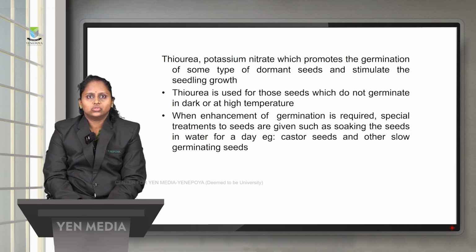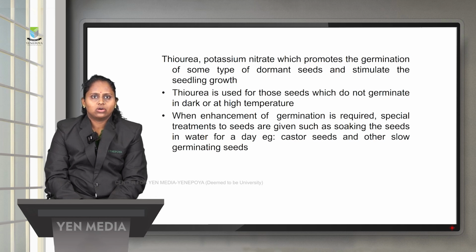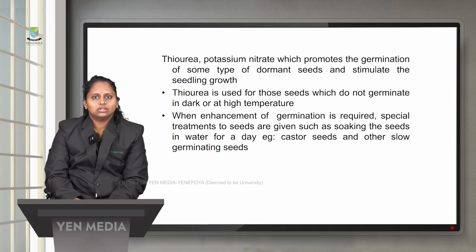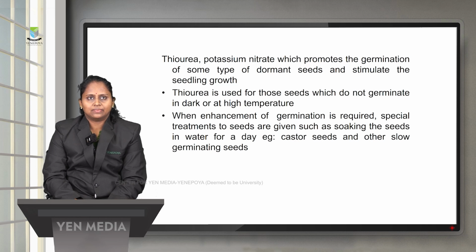So thiourea is usually used for the seeds which do not germinate in dark or at a high temperature. When enhancement of germination is required, treatments are given to the seeds, such as soaking the seeds in water for a day. An example is the castor seeds. In order to promote their growth, they are soaked in water for a day so that the growth rate of the seedlings is high.